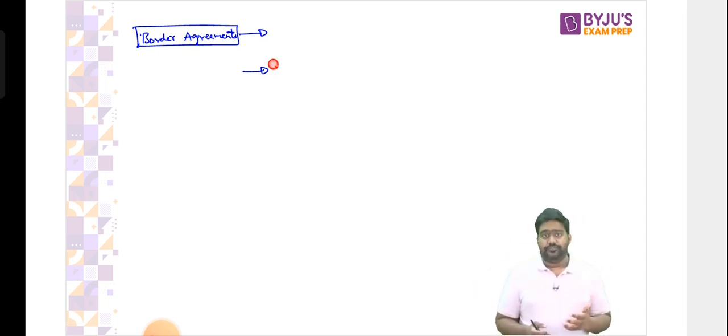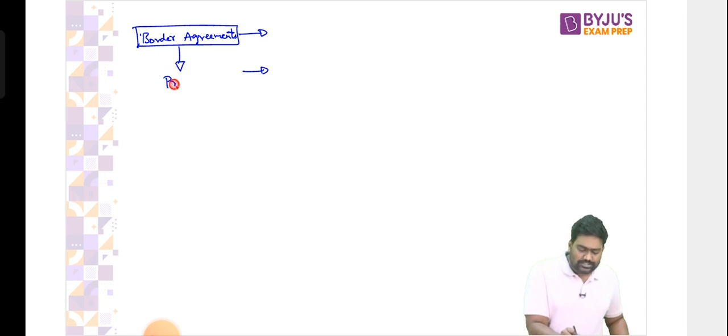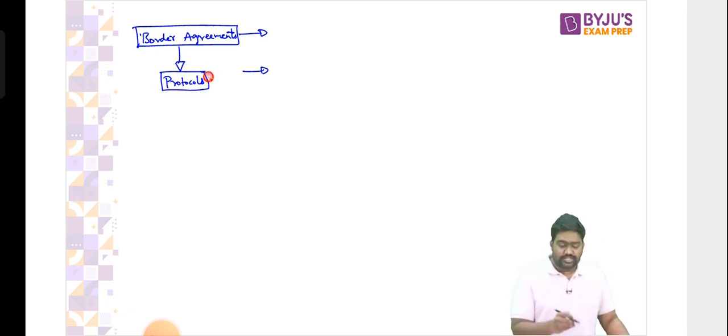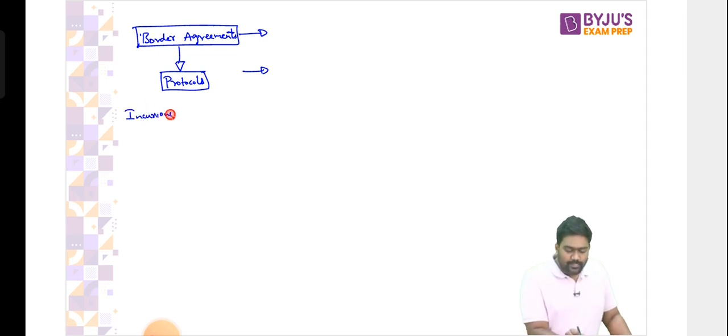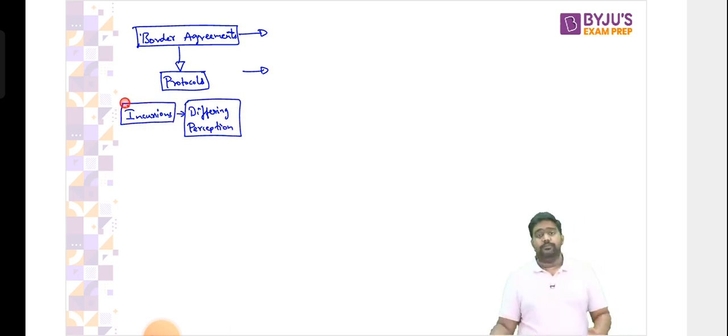So they agreed to resolve some of the border differences by signing agreements so that there can be established protocols on how to deal with the border incident. Because unless and until the border is finalized, these incursions will keep happening. Incursions will be common because of the differing perception of both sides. The Indian army has a different perception of the border. So there's every possibility of the Indian army carrying out an incursion into territory claimed by China. Sometimes it is accidental, sometimes it could be deliberate. Similarly, China has a different perception of the border. It might carry out an incursion into Indian territory, right? Either by accident or by deliberate plan. These incursions will keep happening.